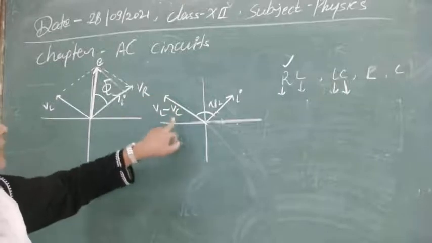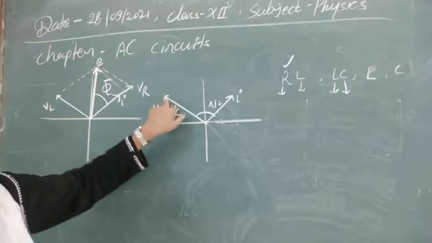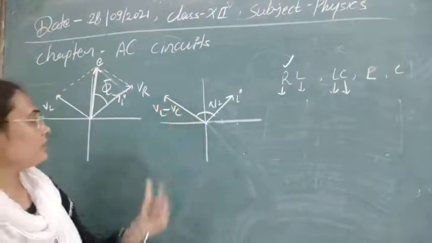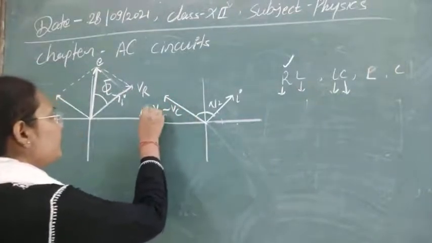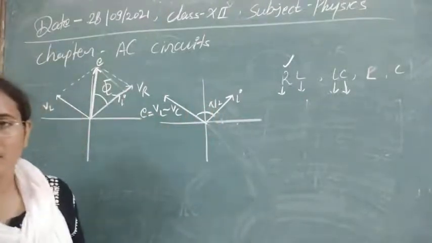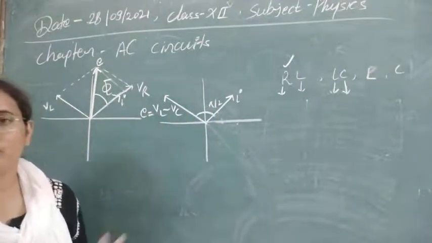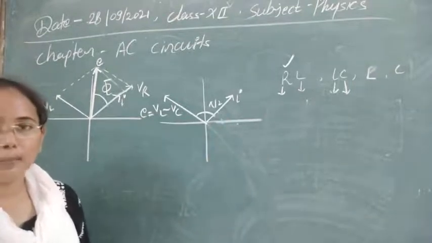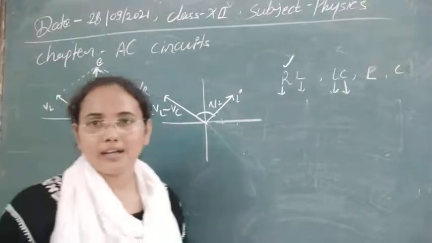For example, suppose I have taken VL greater than VC. At that time this vector will be the resultant vector. You can see the resultant vector is denoted by E. E and I are again in pi by 2 phase. So according to our question, they have pi by 2 phase. So this can be the circuit for which we obtain pi by 2 phase between current and potential.